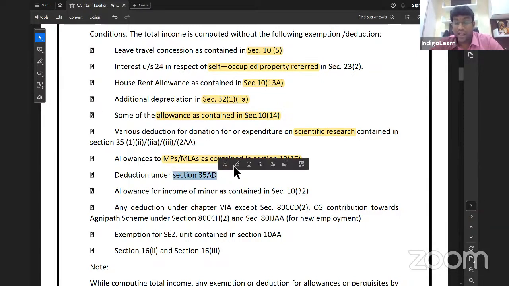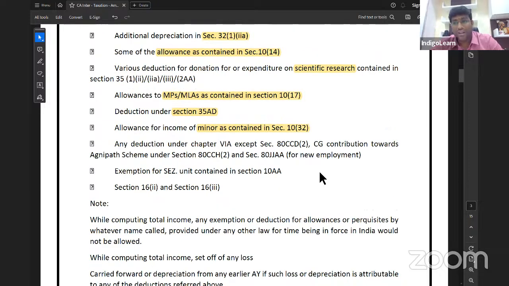Deduction under section 35AD. That is your specified business, my dear friends. Cold chain facility, warehousing of agricultural produce, hospital 100 beds per patient, hotel of 2-star and above category, all those are called specified business. What happens in specified business? Capital expenditure can be claimed as deduction at the rate of 100% except land, goodwill, financial instrument. That benefit will not come if you are paying tax under default. Getting clarity, everybody? Next. Allowance for income of minor child as contained in section 10(32), which is nothing but actual income or 1,500 per child, whichever is lower. That also we can't take.